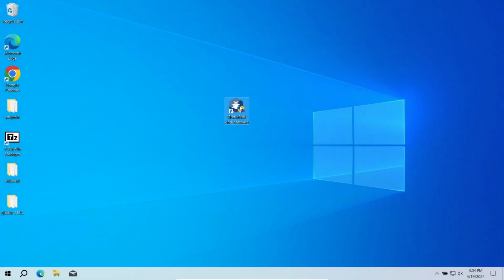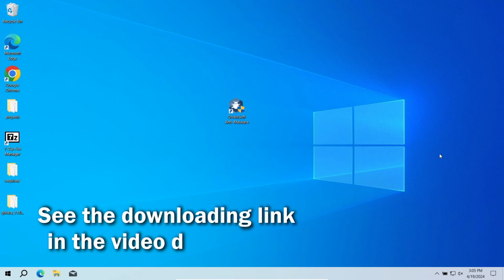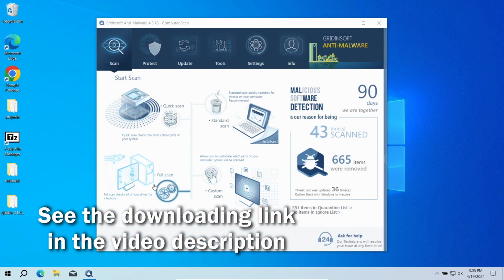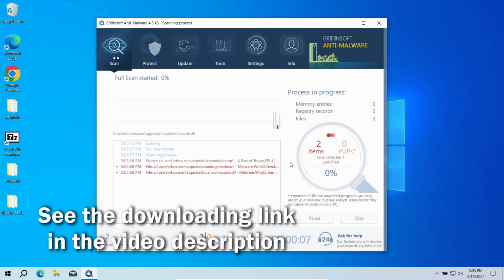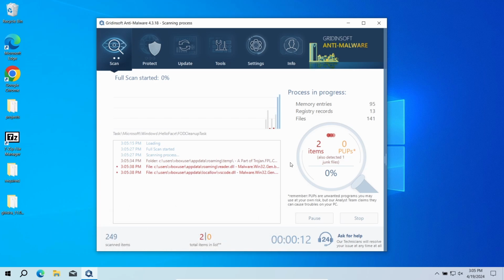To get rid of the UKASEE extension automatically, an anti-malware scan is needed. For that purpose, I recommend using GridinSoft Anti-Malware. It is a highly efficient malware removal tool that will find and remove even the most modern and sneaky malware, leave alone browser hijackers. Download it by the link in the video description and run a full scan, so the entirety of your system will be checked for malware. The process will take 10 to 15 minutes.